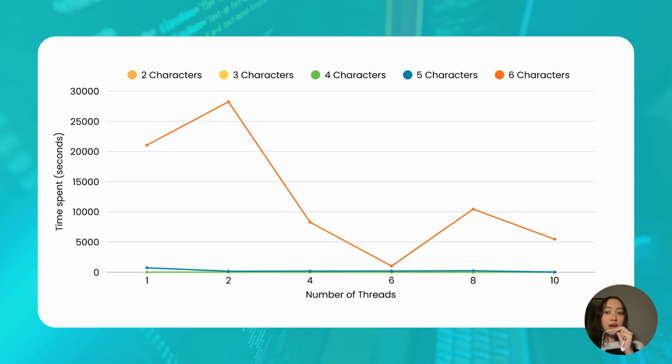But once we hit 5 and 6 characters, the time stays almost the same across all thread counts. This suggests that our current implementation hits a limit, either from how the workload is divided or from overhead in the system, and adding more threads doesn't speed it up further. Overall, the graph highlights where multi-threading helps and where it doesn't, and it gives us a clearer idea of how the program scales as passwords get longer.